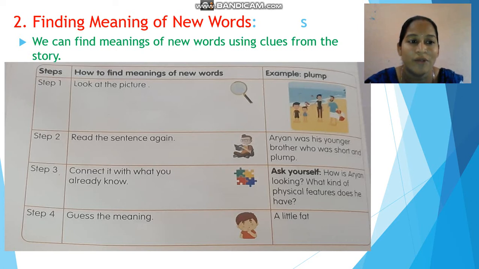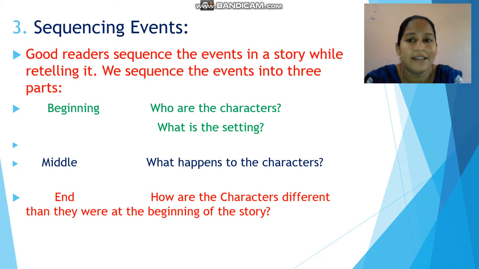So now moving to sequencing events. Good readers sequence the events in a story while retelling it. So, we sequence the events into 3 parts. So, what are the 3 parts now? We are going to see. So, beginning, middle and end.